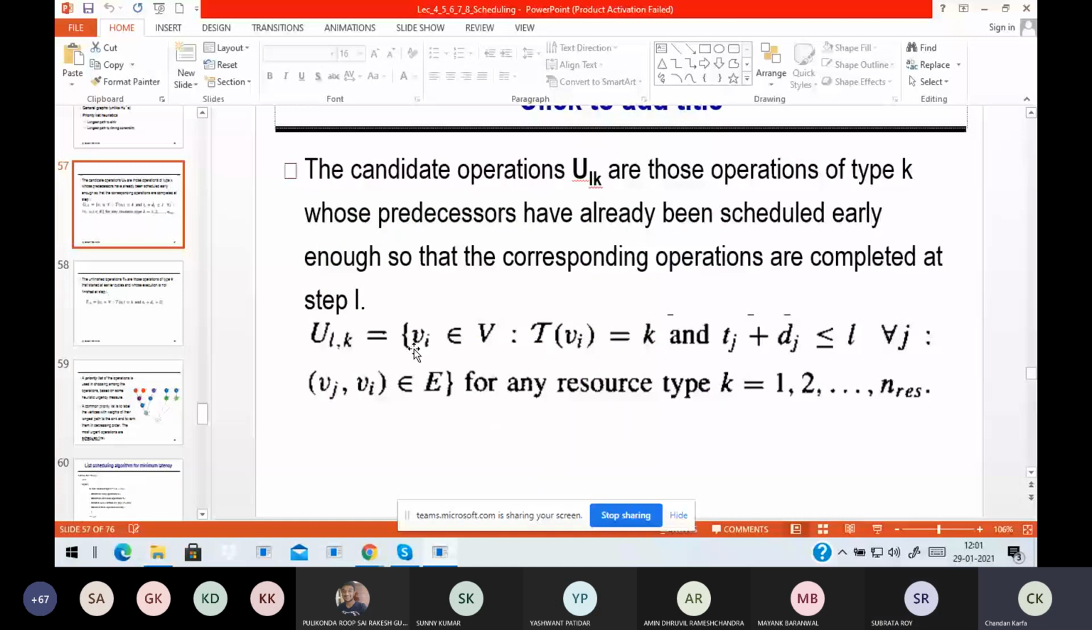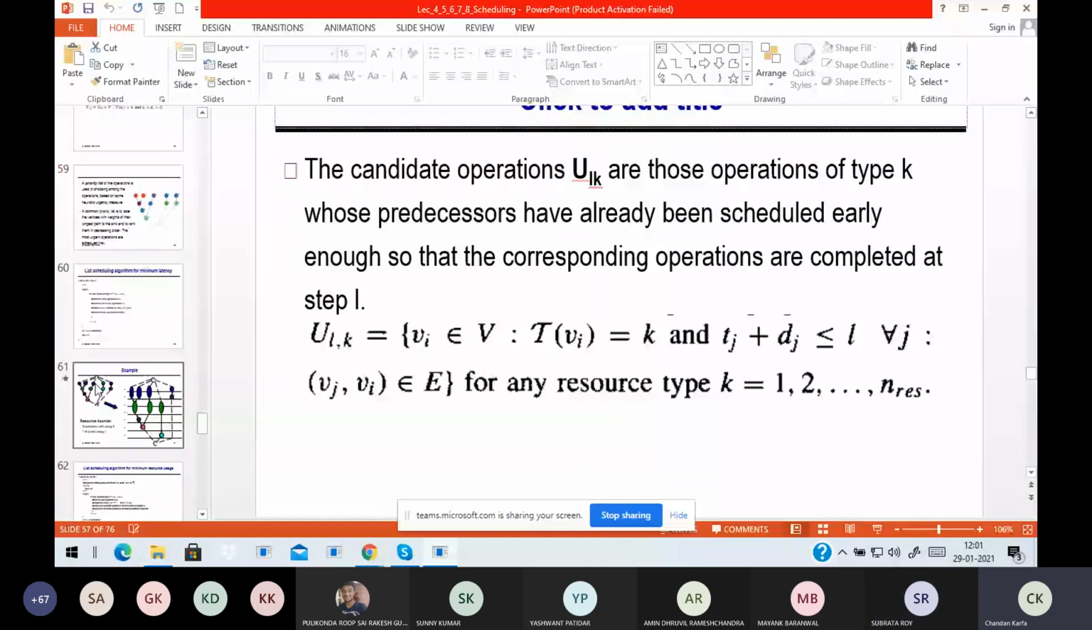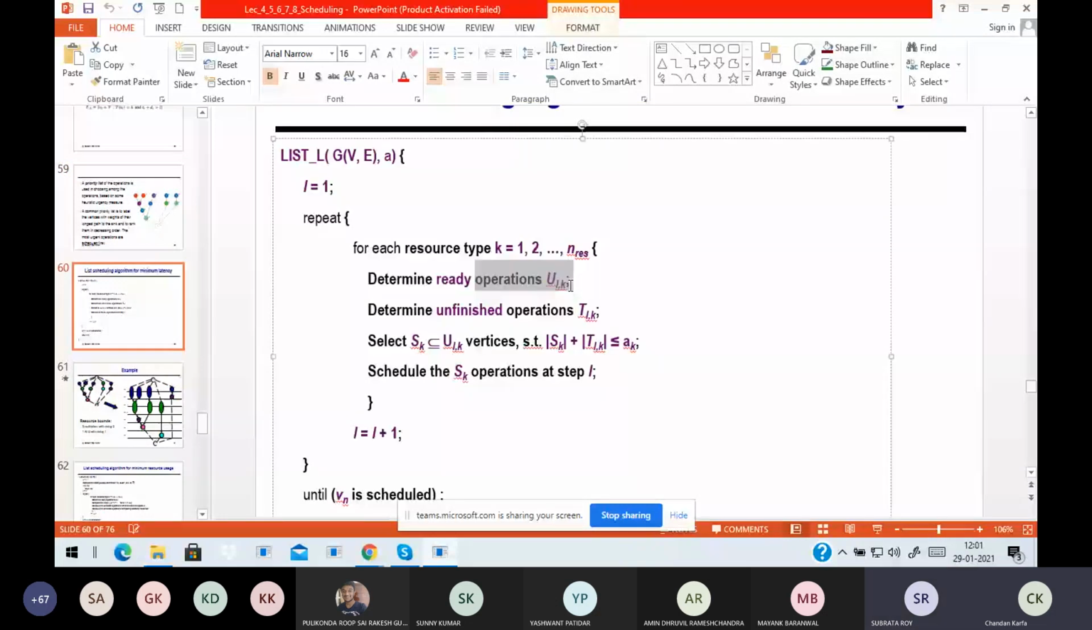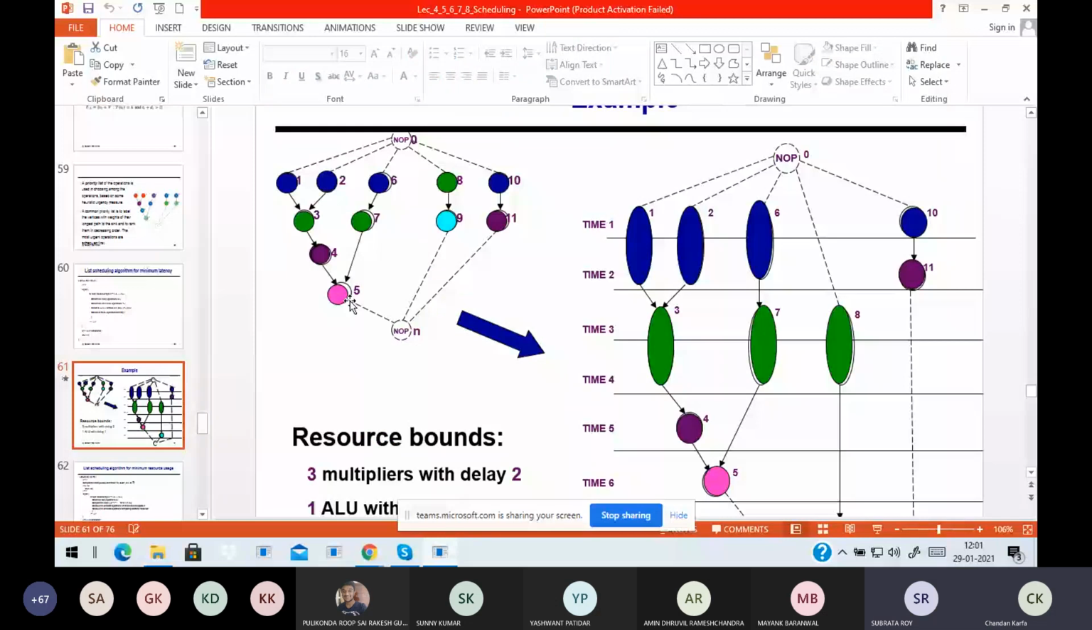So U K is the ready list. U K contains only those nodes whose predecessors are already scheduled. Say for the example I was giving, the distance is from the sink node, so this is the highest priority node according to that order. But in the first iteration 5 won't be scheduled because it is not in the ready list. Only 1, 2, 6, 8 and 10 will be in the ready list. So U K ensures that dependency is followed, and among them only the node which has the highest priority will be selected.